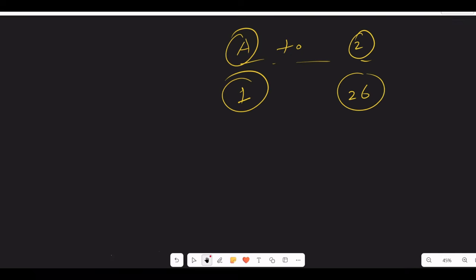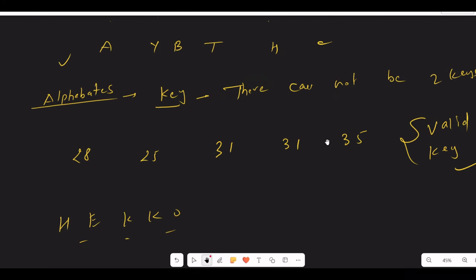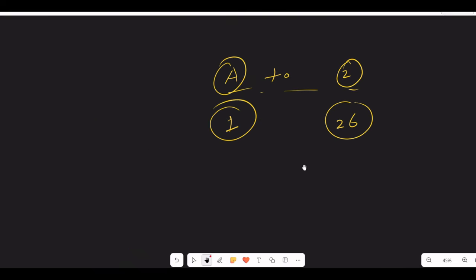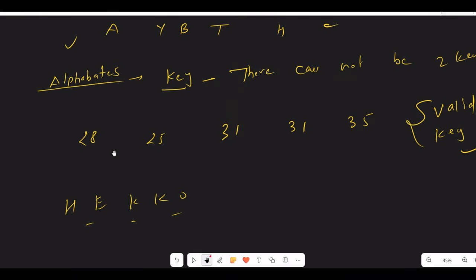A key must be between A to Z. These are all the alphabets we have. The value of A is 1, and the value of Z is 26. These are the valid values of the alphabets. They said some key is added in the code, and that's why our code is looking like this.